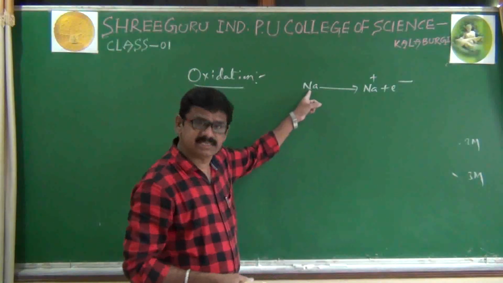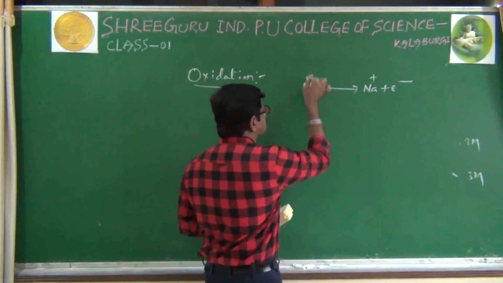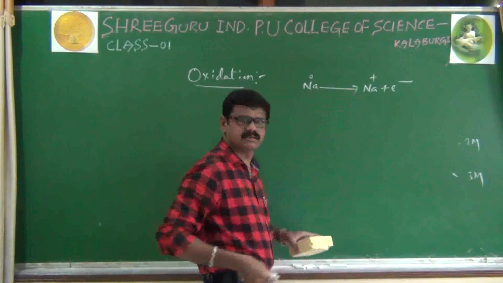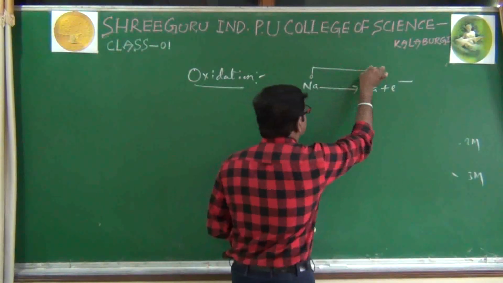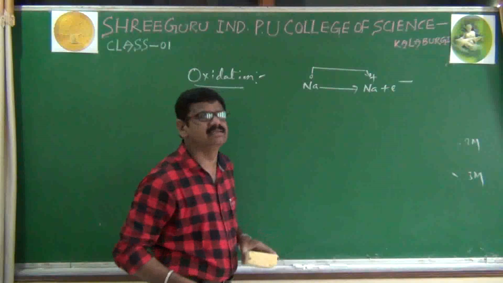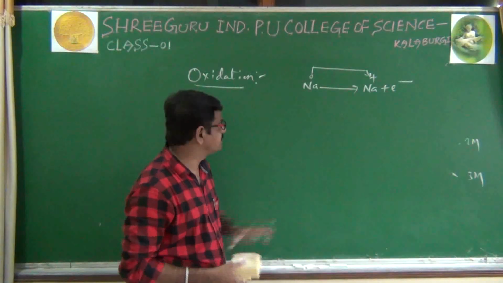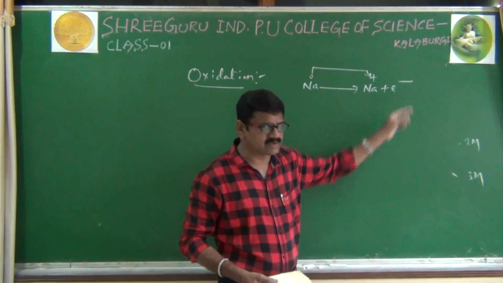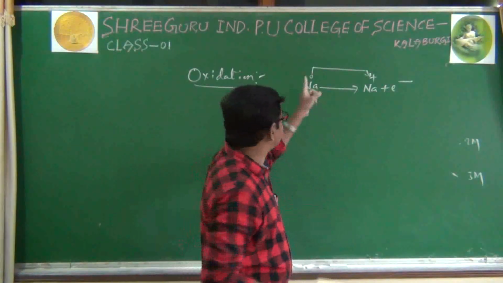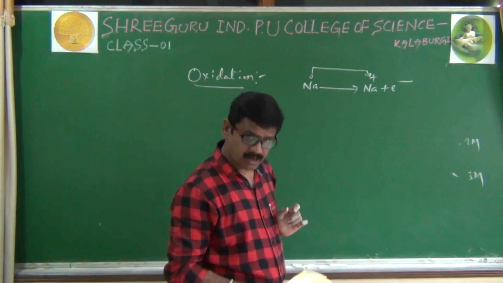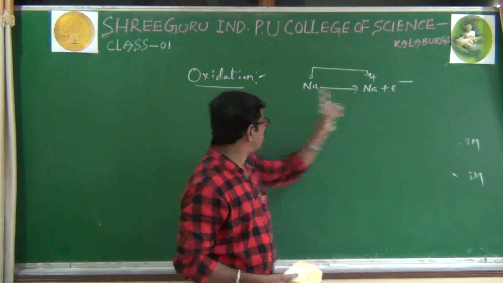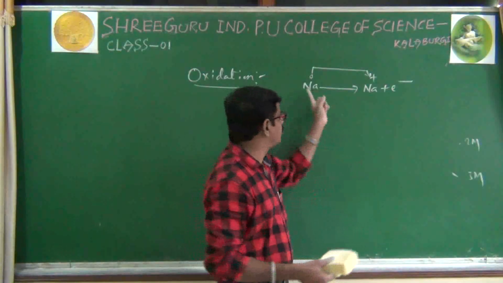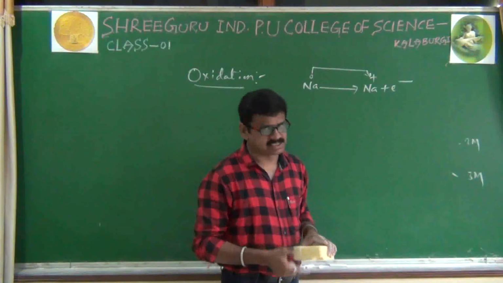Here, sodium right now it is in elemental state, oxidation number is 0, and after completion of the reaction, sodium has converted as +1, 0 converted to +1, nothing but increase in oxidation state. Simultaneously, sodium from its valence shell, it is losing 1 electron. That's why, according to modern definition, increase in oxidation state or loss of electron is called as oxidation process.